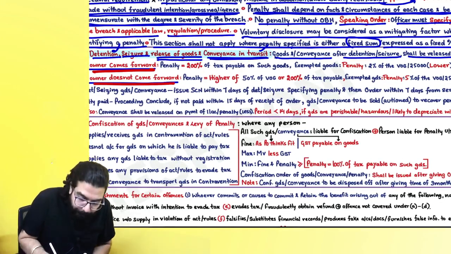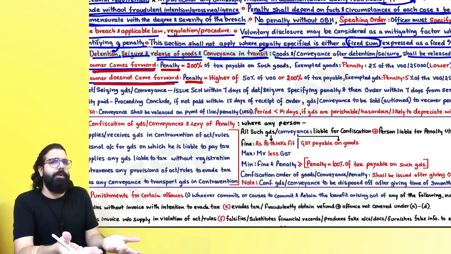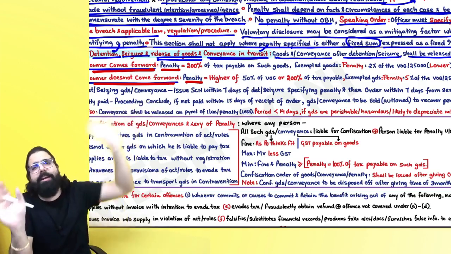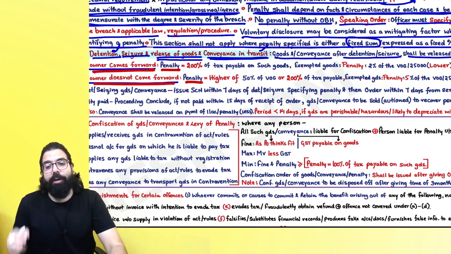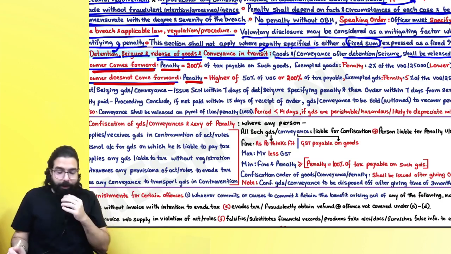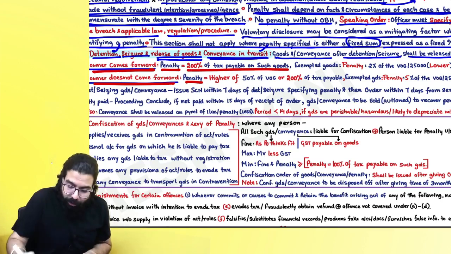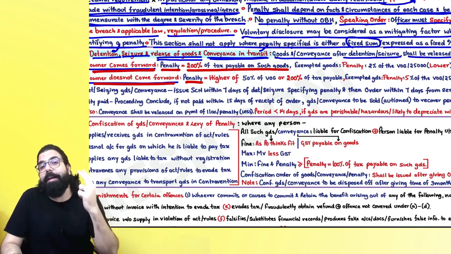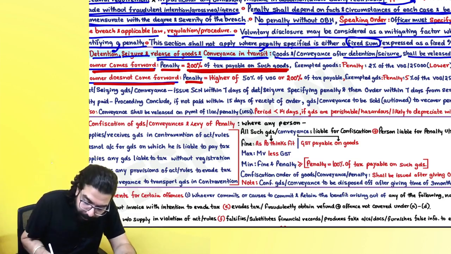Remember one thing, if the owner comes forward, see, penalty we are not talking about the tax, whatever on those goods. If I have gone ahead and transported some goods, today I have raised the invoice, I will pay the taxes when I am filing my GSTR 3B, with that, you forget it. We are not talking about tax, but when your goods are going on the way, if they are caught, you will be liable to pay a penalty which is 200% of the tax payable on such goods. So sir, whatever is the tax payable on such goods, 200% shall be the penalty. Remember always, 200% shall be the penalty of the tax payable on such goods.